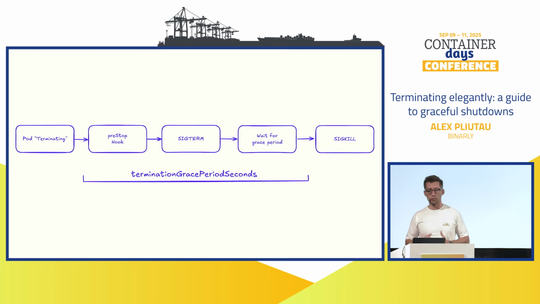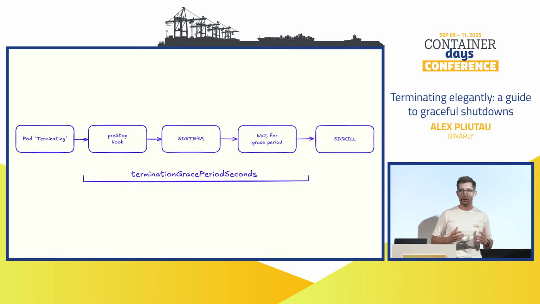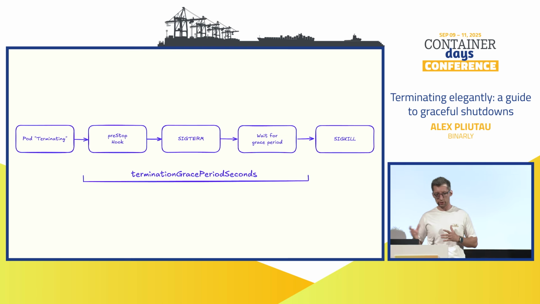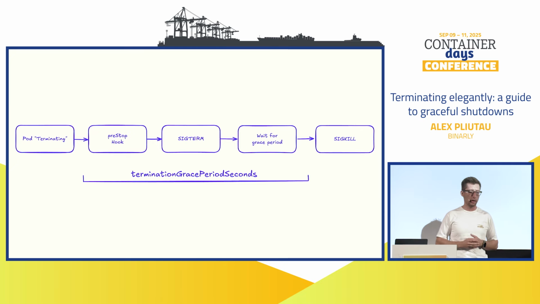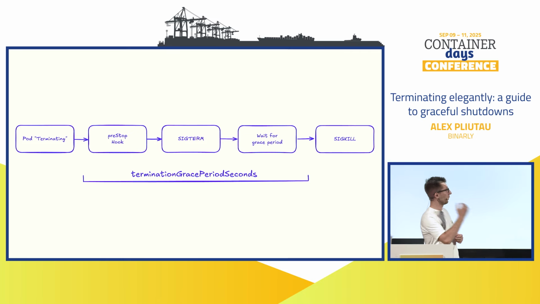Can be quite helpful when you may be running some third-party application or some software that you don't have control over, meaning that you can't modify its source code, so maybe you can use pre-stop hook there. After that, the kubelet sends SIGTERM signal to process number 1 of each container. So remember, in pods there can be multiple containers, so the SIGTERM will be sent in parallel to all of them. And here your application needs to react to that.